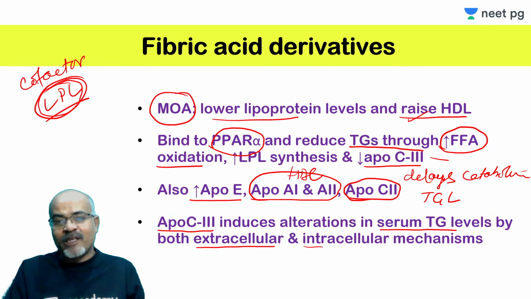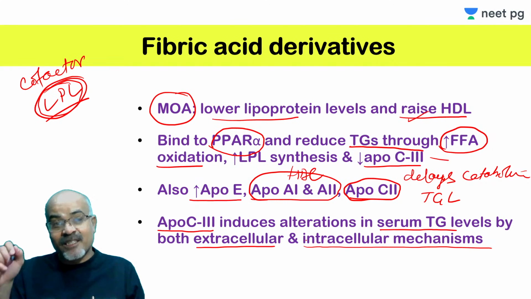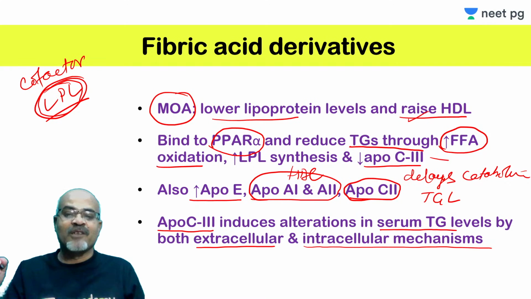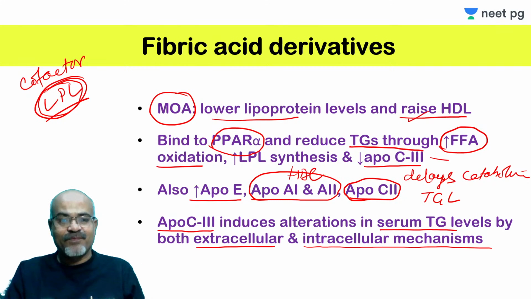And intracellularly it affects hepatic triglyceride synthesis, inhibiting it, and also its secretion by the liver. So it acts both intracellularly as well as extracellularly.